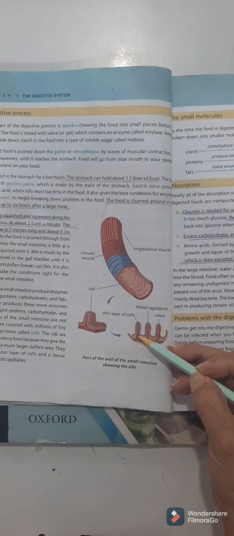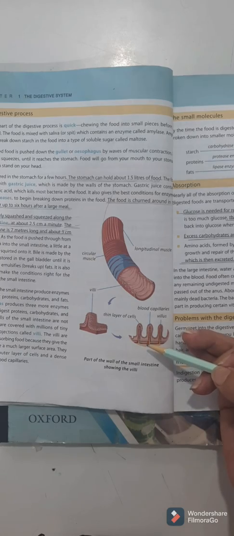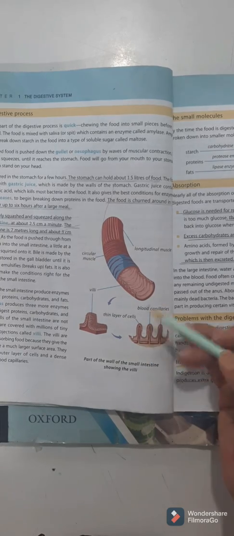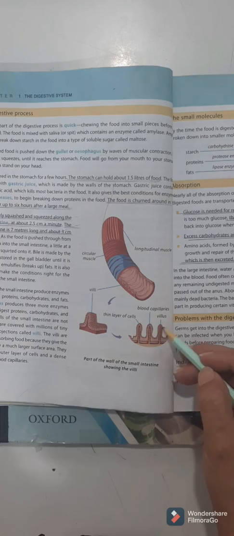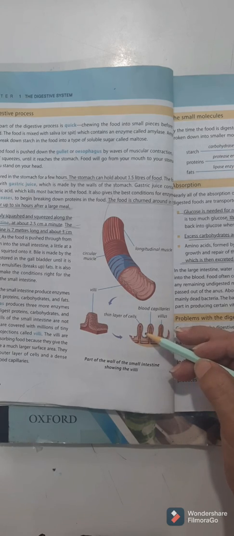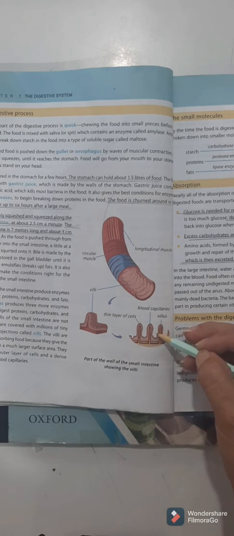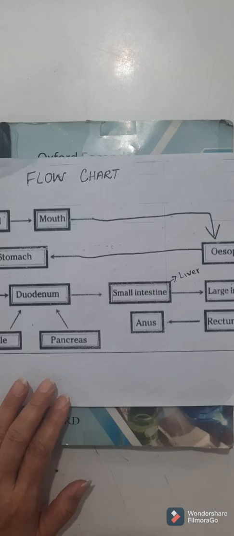The villi in the small intestine are suited to the task of absorbing digested food, because number one, they give the small intestine a larger surface area for absorption of the food. Secondly, they are well supplied with blood capillaries. And thirdly, they are very thin and can absorb the food very easily.